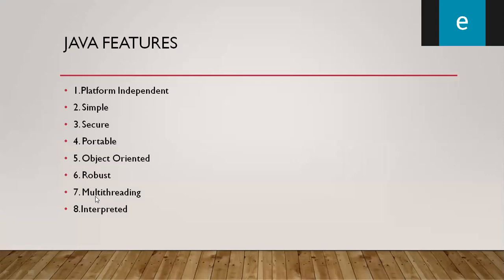Apart from that, if we execute the programs parallelly, which means more than one program is executed side by side, such a concept is called multi-threading.